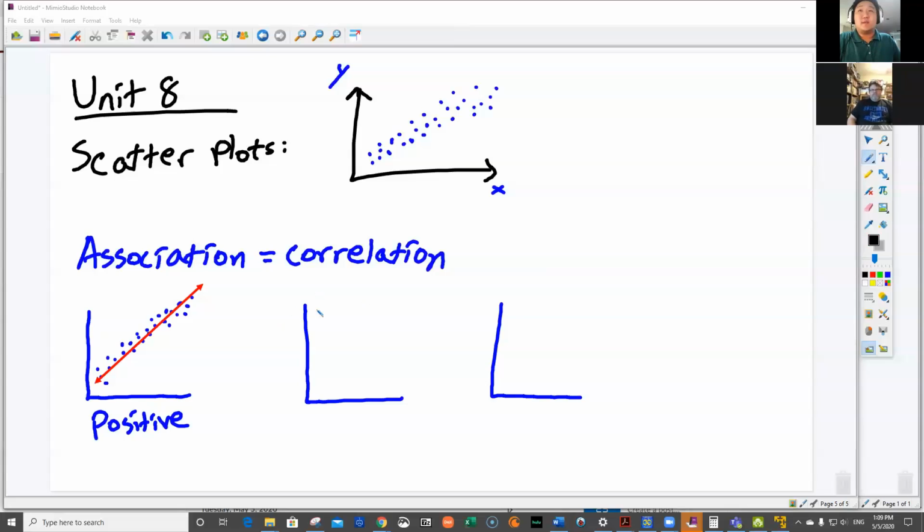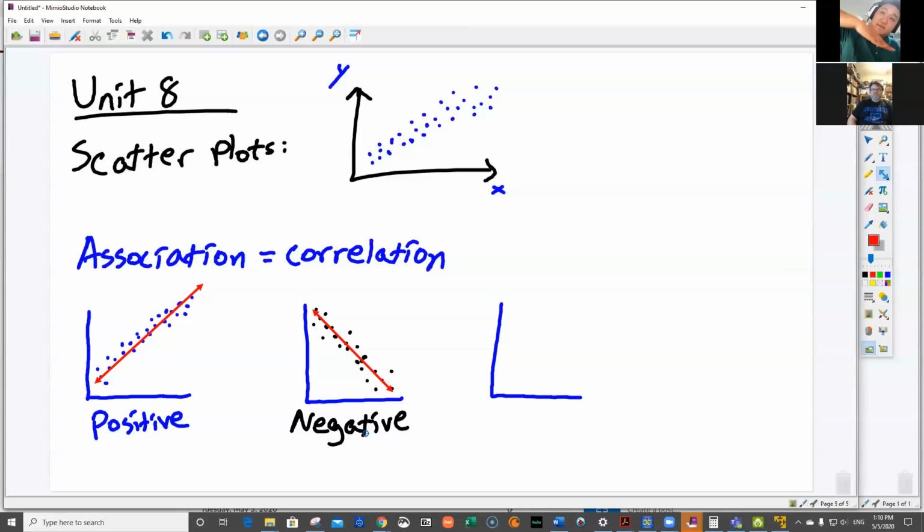Then we do the same thing for this one, but this time we're going to go the other direction. That is a negative association or a negative correlation. Line of best fit, right? And you notice that points are going down this way. They start from the top left and they go straight down.